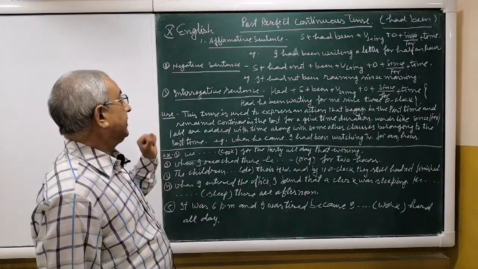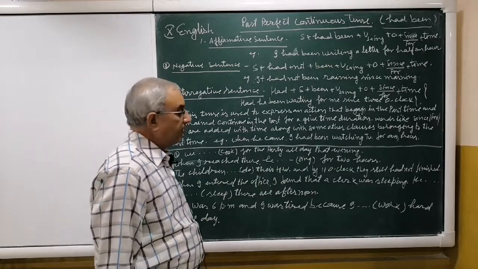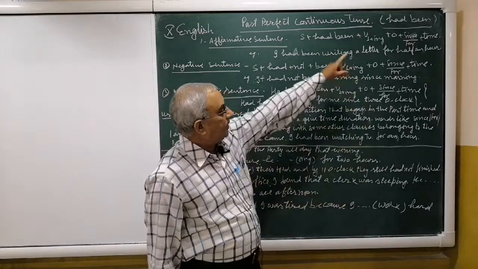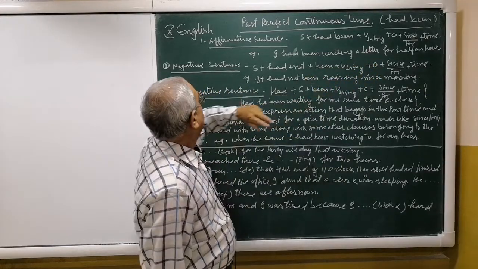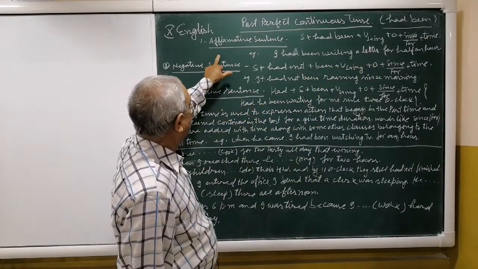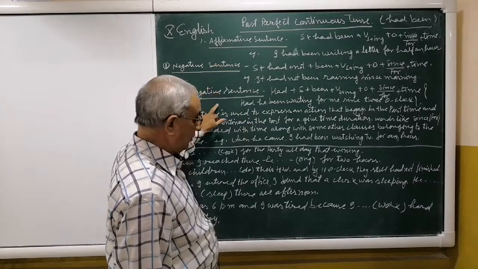Now today we are taking past perfect continuous tense. The helping verb of this tense is had been. This is a compound helping verb, had and been. Now see three patterns: affirmative sentence, negative sentence and interrogative sentence.